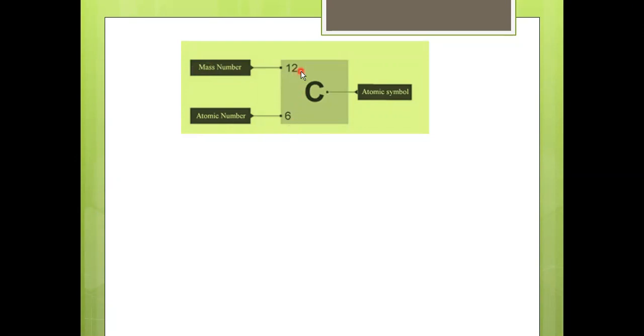Why is this differing? You know the mass number is equal to the atomic number plus neutrons. So because of that, it always varies. So this is how you have to write the atomic symbol. Next we will step into what is meant by isotopes.